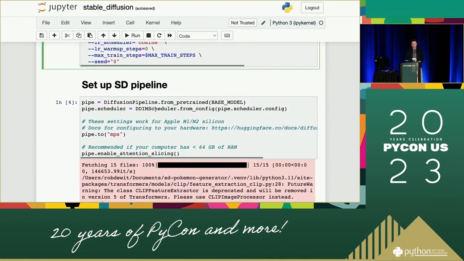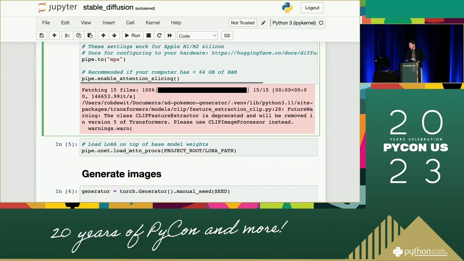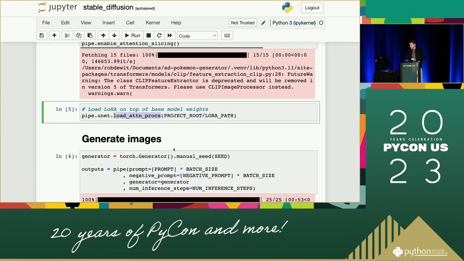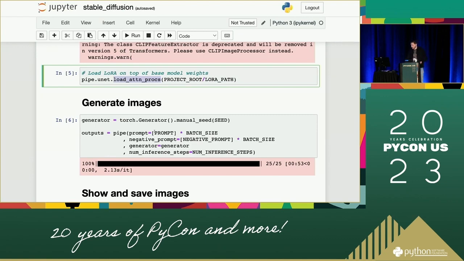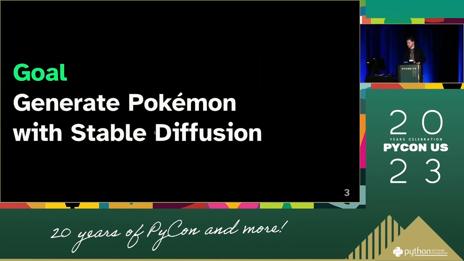From there on out, it's fairly straightforward to set up the pipeline. We take the base model, which is Stable Diffusion 1.5, and we then load the LoRA on top of the model. Then we can use it to generate images. That's something I've already done here, and we can display those images. This is the first result of creating a Pokemon that doesn't exist based on Pokemon that do exist. Is it any good? I'll let you be the judge of that. But to be honest, I'm quite happy that at least the art style is fairly similar to what we're getting from the actual Pokemon images.